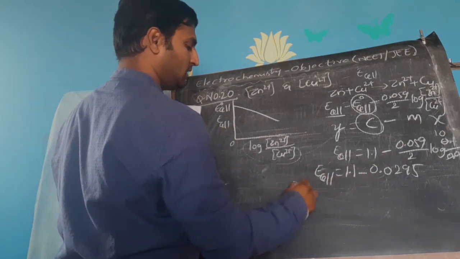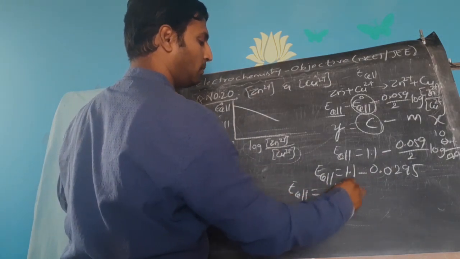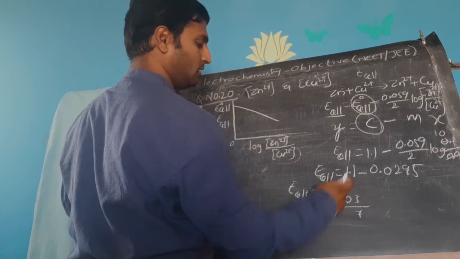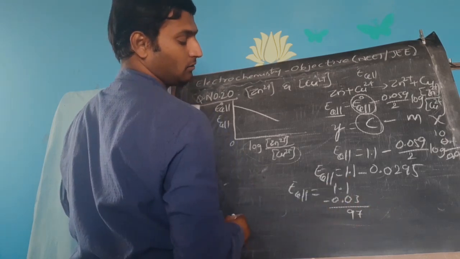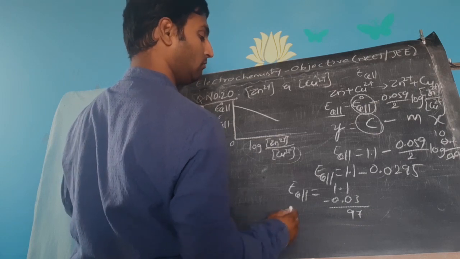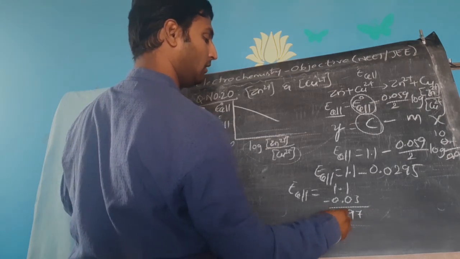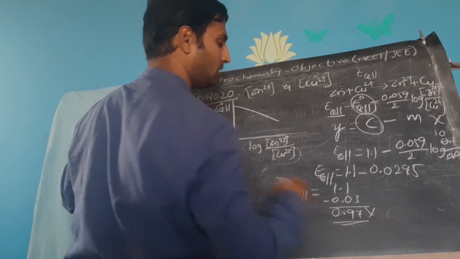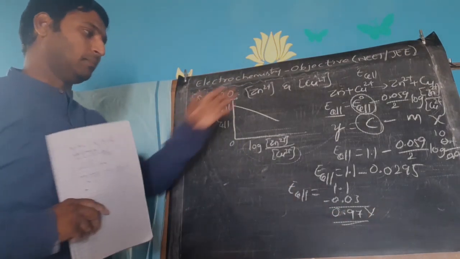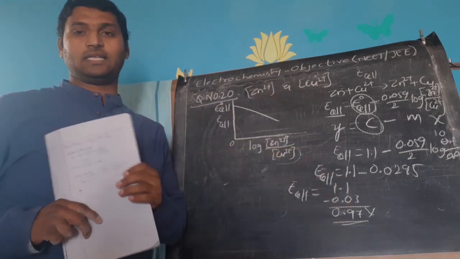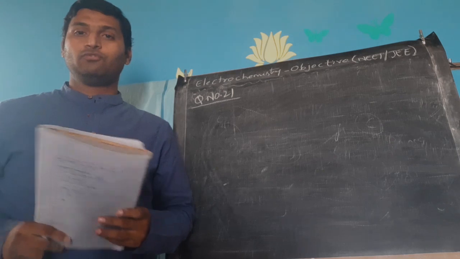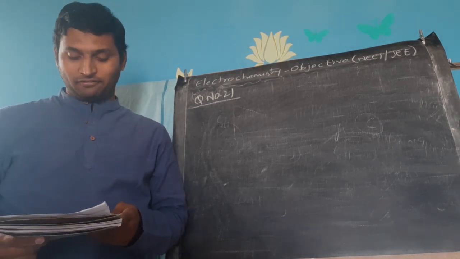So E cell will be 1.1 minus 0.03, which is 0.97 volts, am I right? Yeah. So from 1.1 volts, it is reduced to 0.97 volts because the concentrations were decreased. Further, I am taking up the adjacent 21st question.